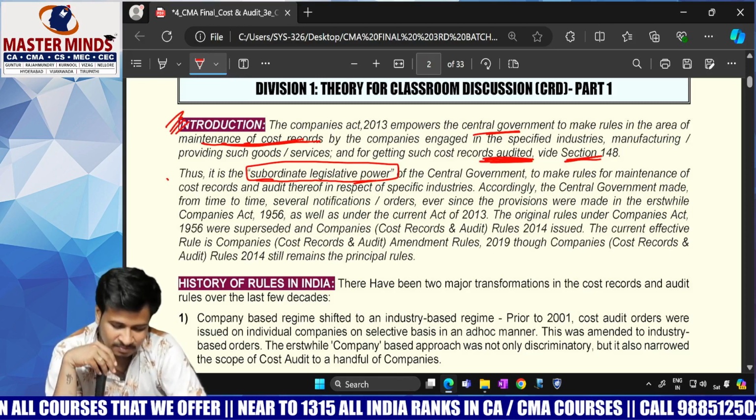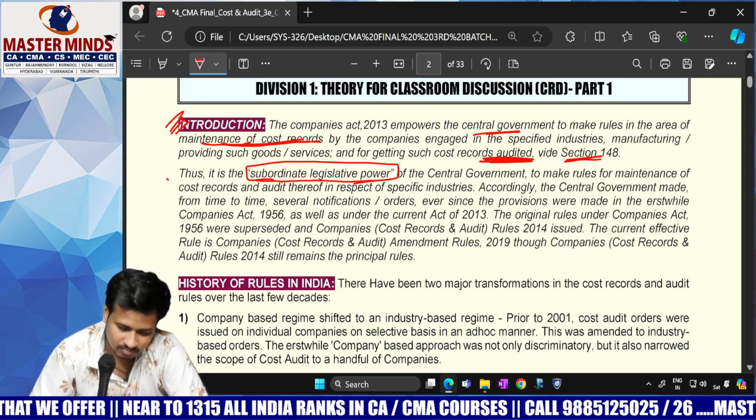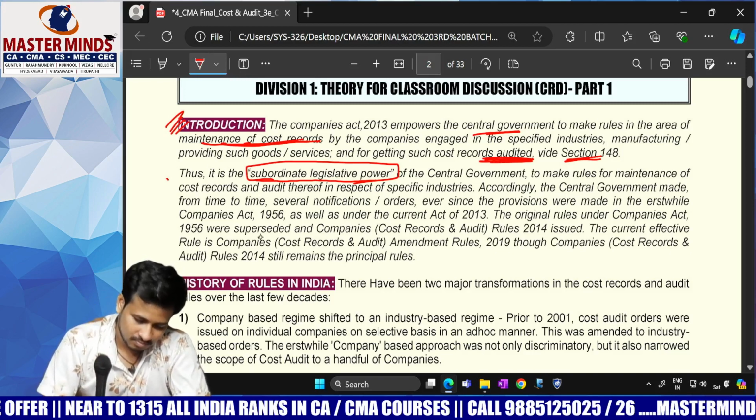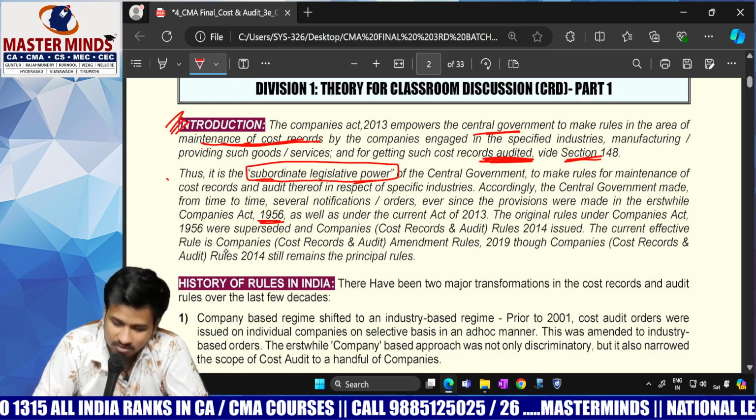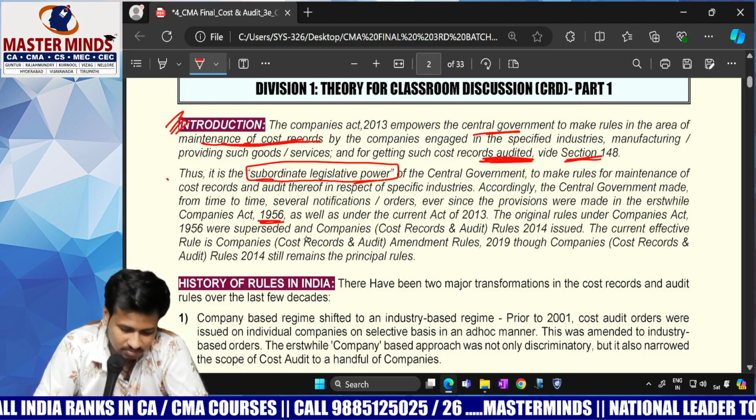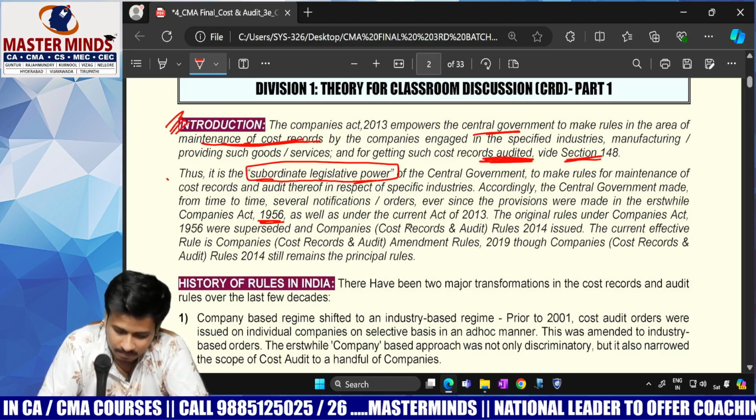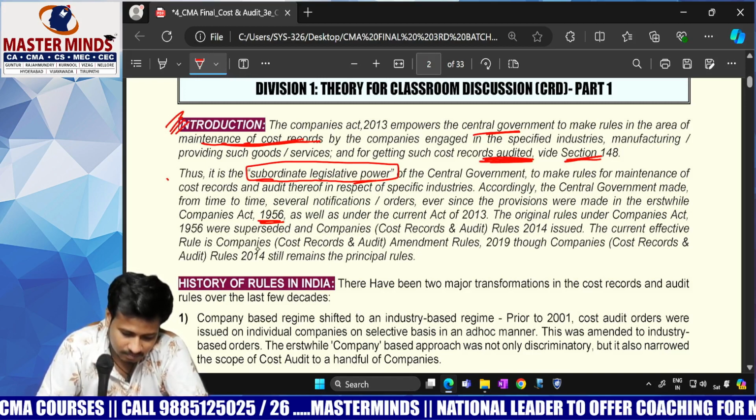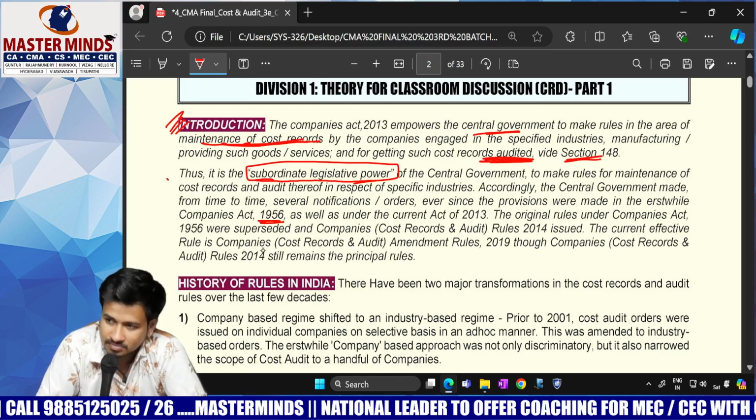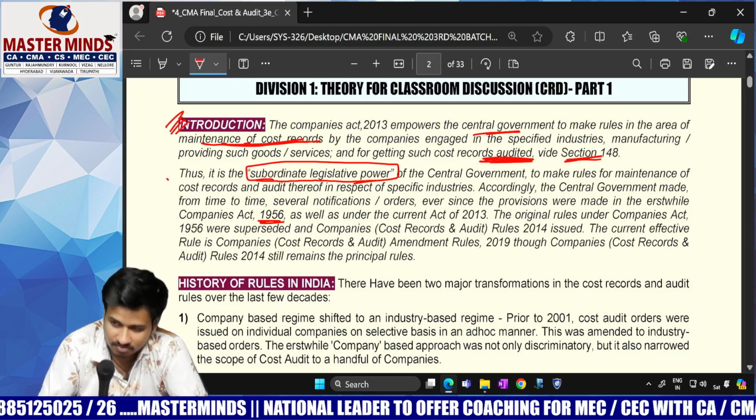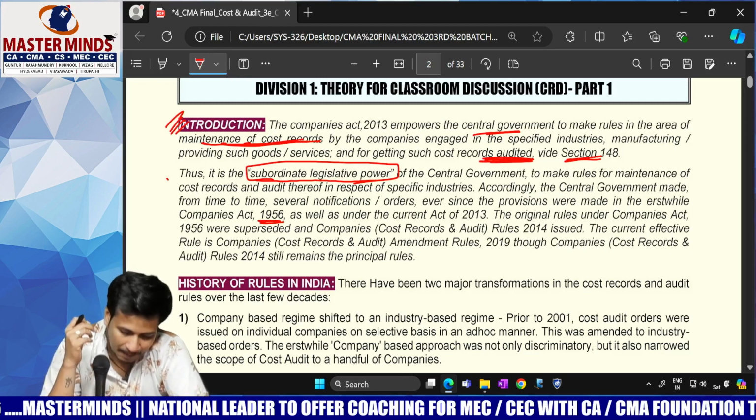Go ahead. Accordingly, the central government made several notifications or orders from time to time, ever since the provisions were made in the erstwhile Companies Act 1956, as well as under the current Act 2013. The original rules under the Companies Act 1956 were superseded, and the Companies (Cost Records and Audit) Rules, 2014 were issued.